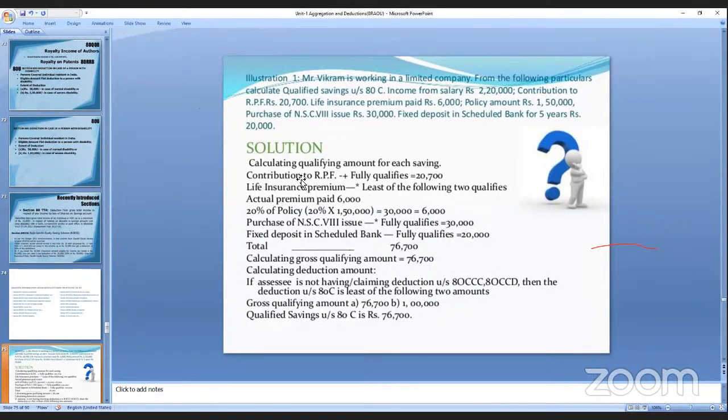The contribution to RPF fully qualifies, 20,700. So the qualifying saving under 80C is 76,700. Why are they doing this? Qualifying saving is 80,000.